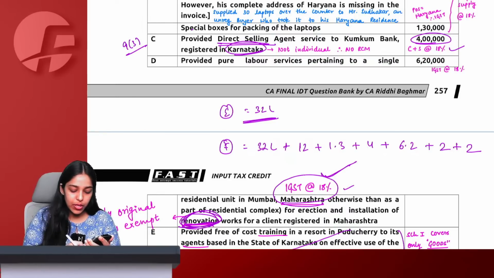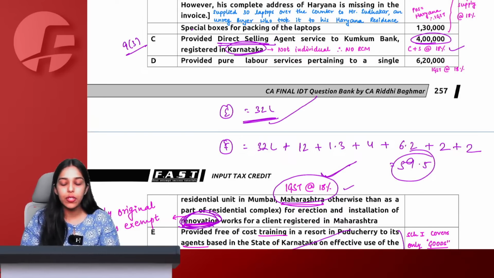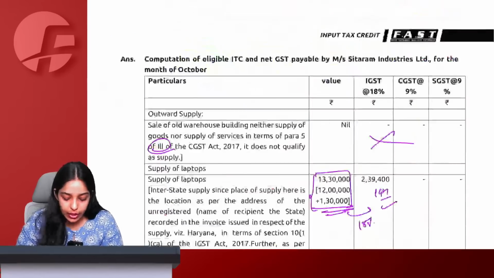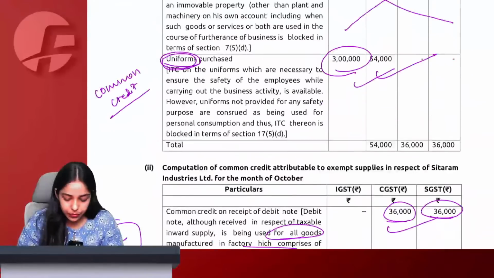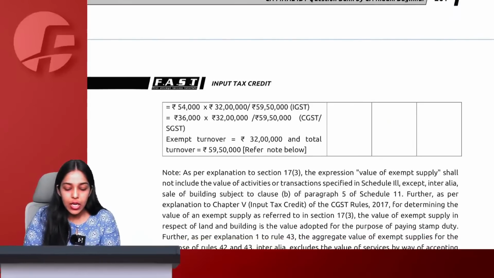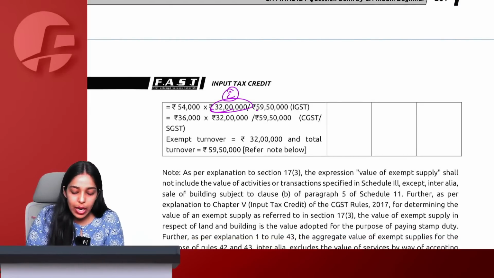32 plus 12 plus 1.3 plus 4 plus 6.2 plus 2 plus 2. So the total turnover comes as 59.5 and the exempt turnover is 32 lakh. Let us quickly check the answer. Yes, 32 lakh is the exempt turnover and 59.5 is the total turnover.